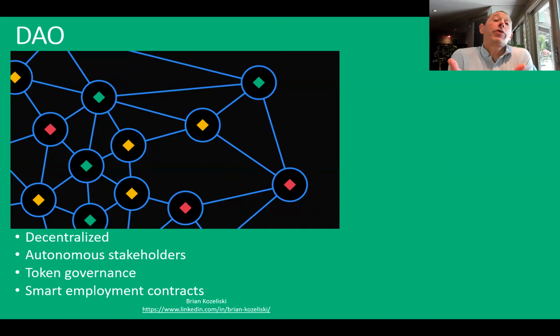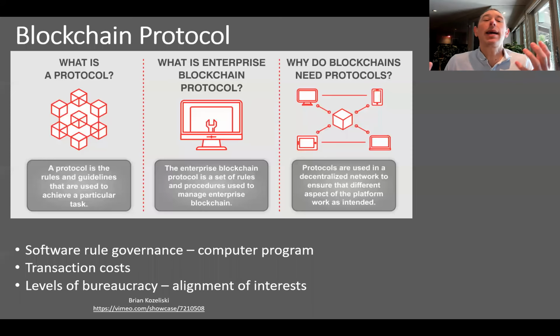We're trying to, number one, decentralize it, as the name suggests. You're going to have a bunch of autonomous stakeholders out there. It's going to be governed by tokens, whatever that means. And instead of your traditional ways of keeping employees, you're going to have these smart employee contracts. So what are we talking about here? We're really talking about a computer program, software rule governance, but basically it's blockchain, right?